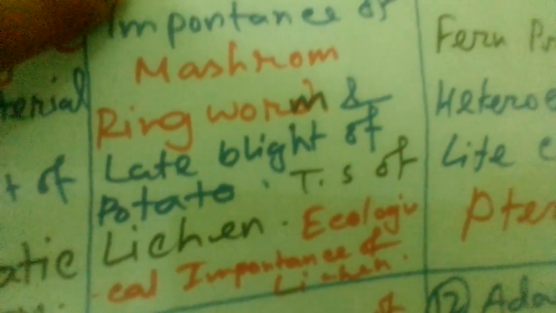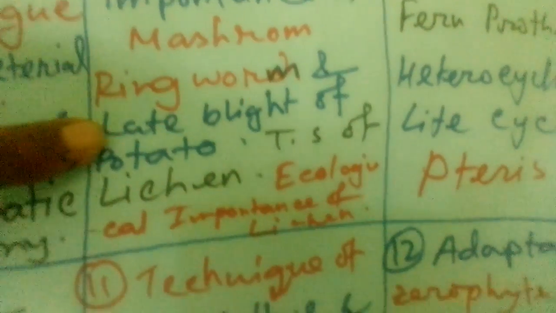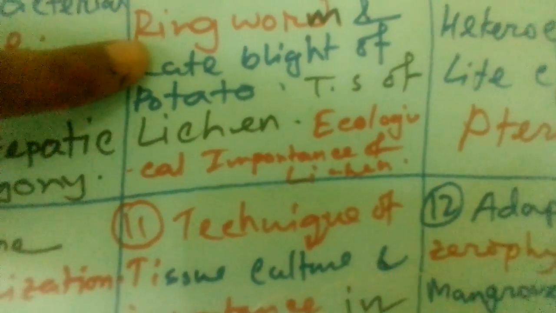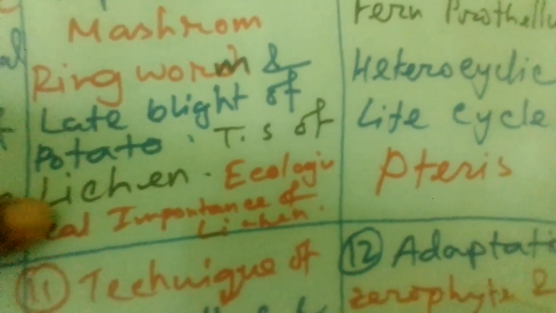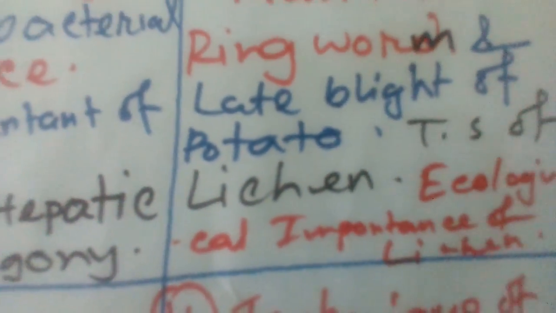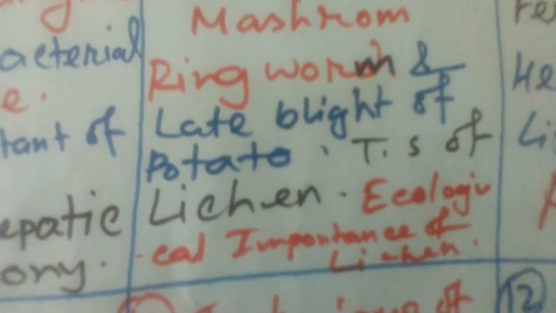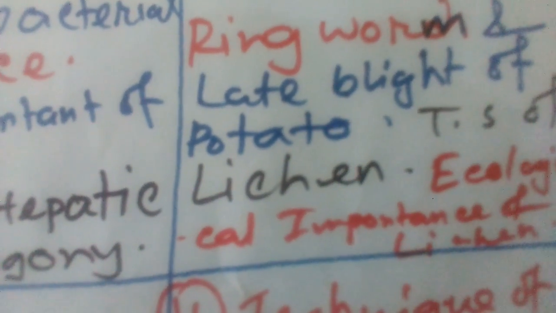That is Elothrix, filamentous figure, and mushroom, that is Agaricus, economic importance, and ringworm, a skin disease held for the fungal disease, skin disease in humans. And that is potato. You know, potato has a common disease, that is late blight, and that is the pathogen name and host name. You must memorize it: Solanum tuberosum, and the pathogen is Phytophthora infestans.